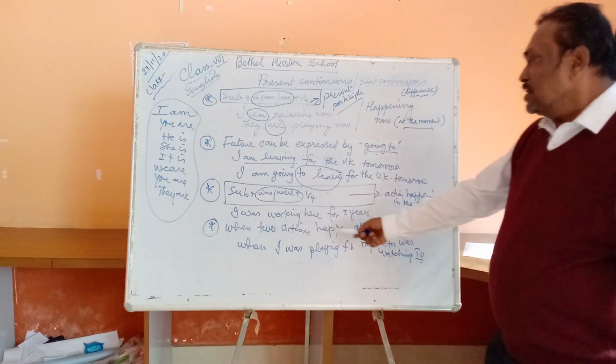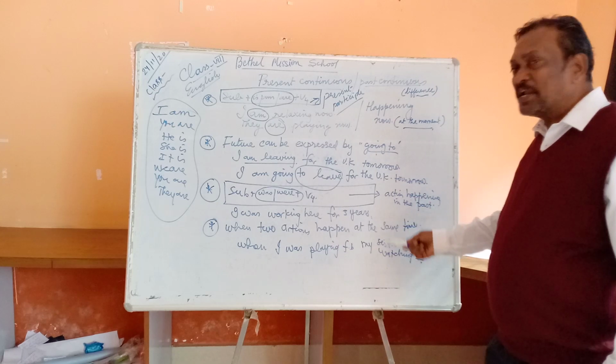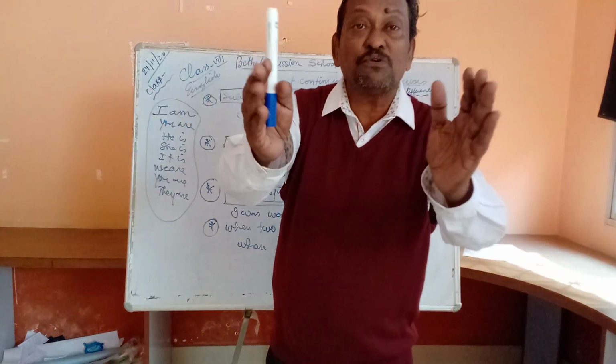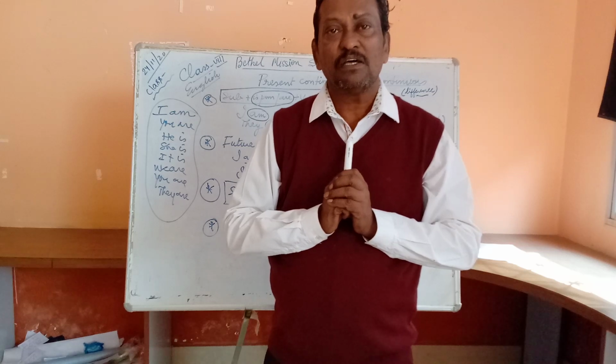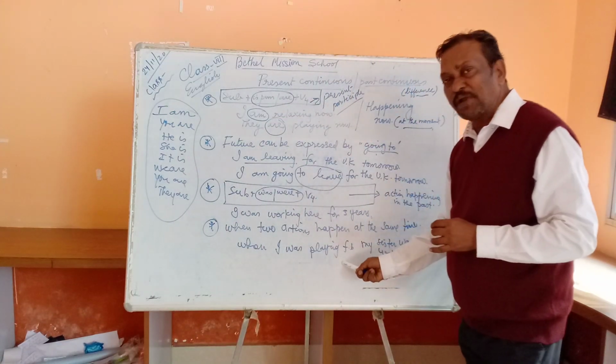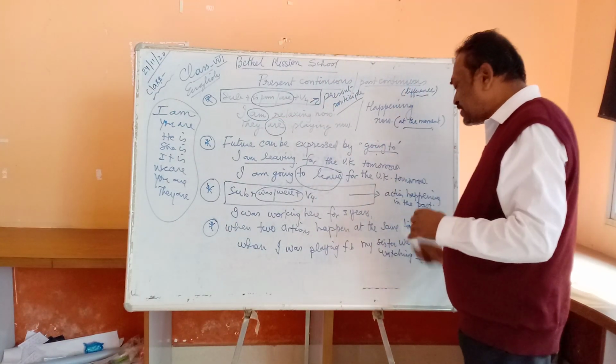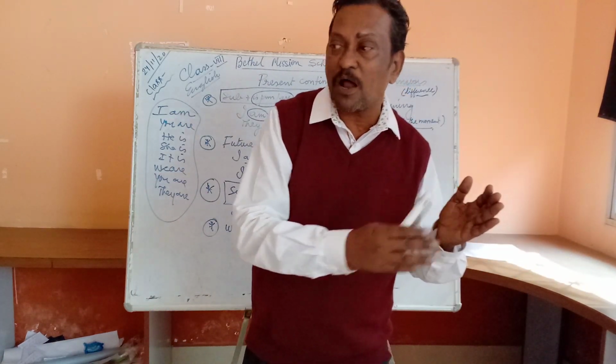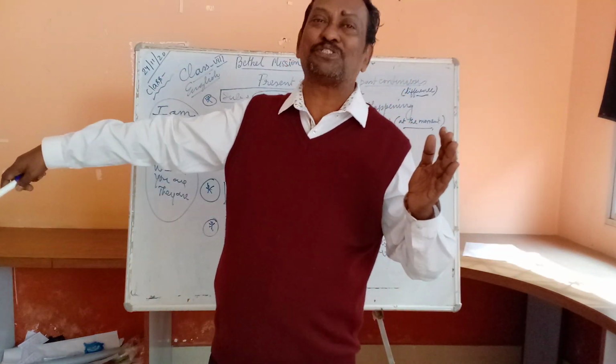You see, two actions happen at the same time. This is another situation when you can use the past continuous tense. See, two actions. When I was playing football, my sister was watching TV. So I was playing football. At the same time, my sister was doing something.